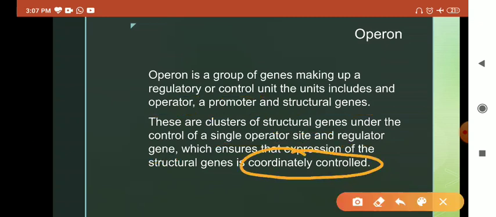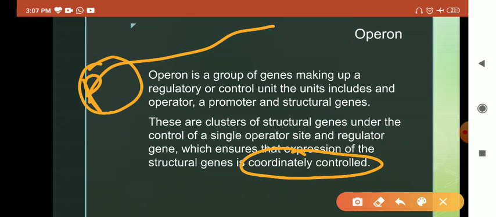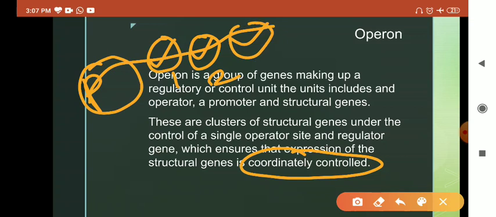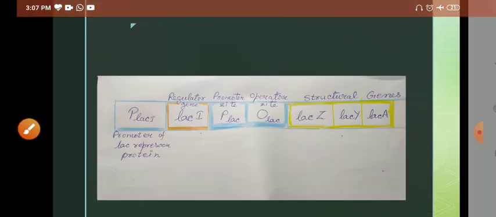So this is the most important part, where, as I told you, this is a promoter, and the promoter has more than one gene, let us say genes 1, 2 and 3, but these 3 genes are acting in a very coordinated and controlled manner, and it is controlled by the promoter, operator and a regulator gene. We will study further.